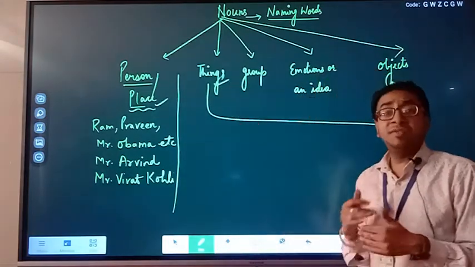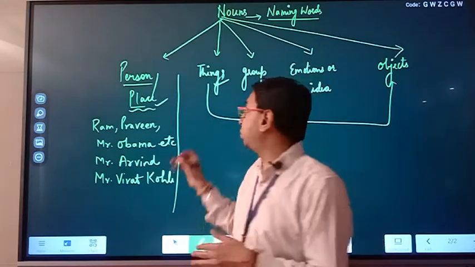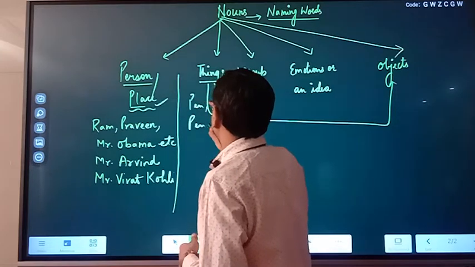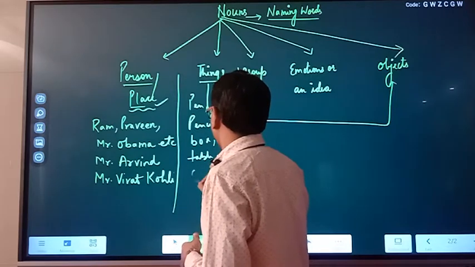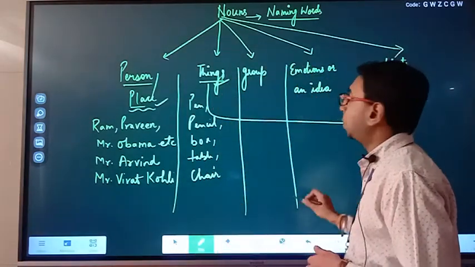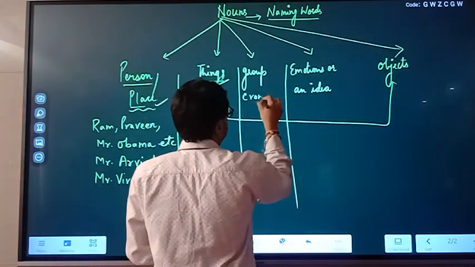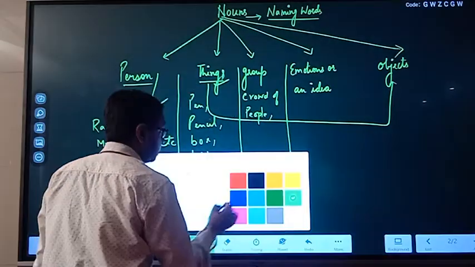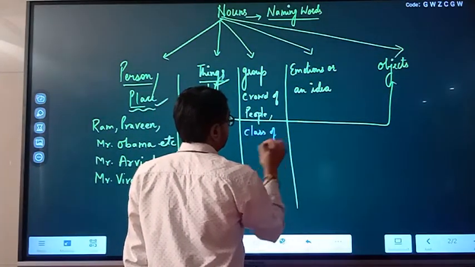Things. When we talk about things like pencil, eraser, mobile phone, pen, etc., are examples of things. Pen, pencil, box, table, chair are examples of things. When we talk about a group together, for example, crowd of people, class of students.